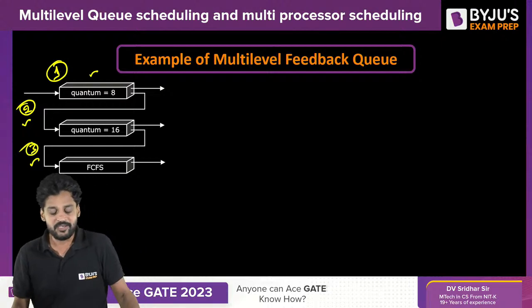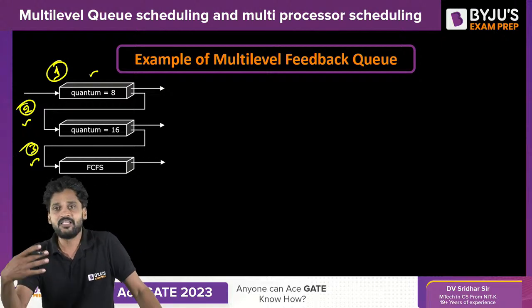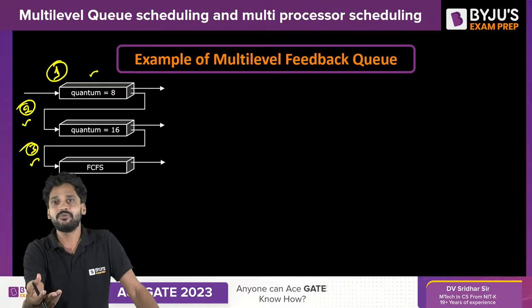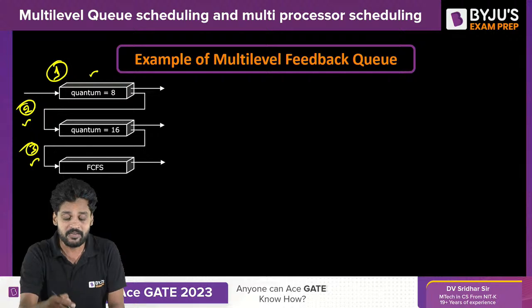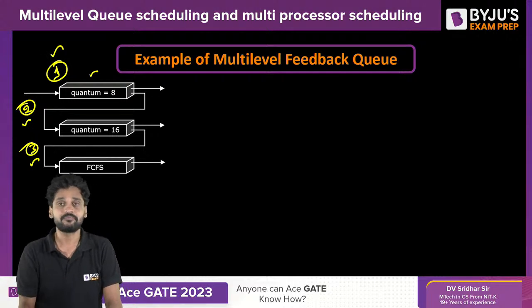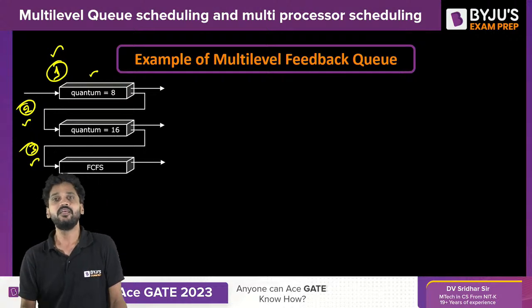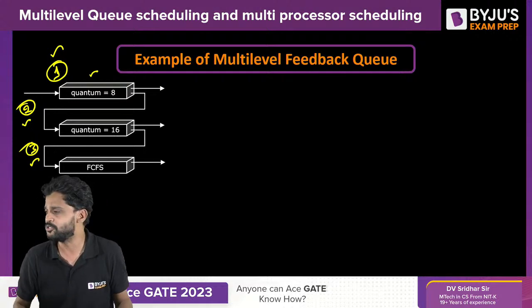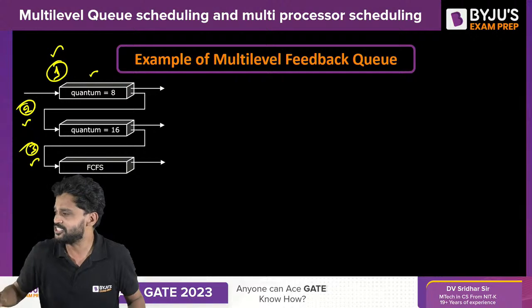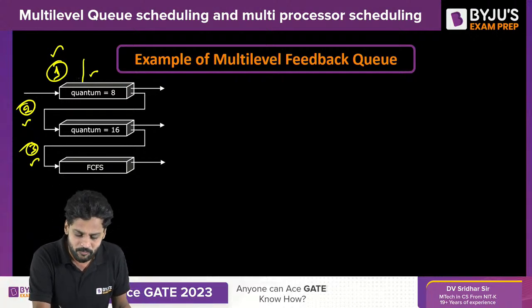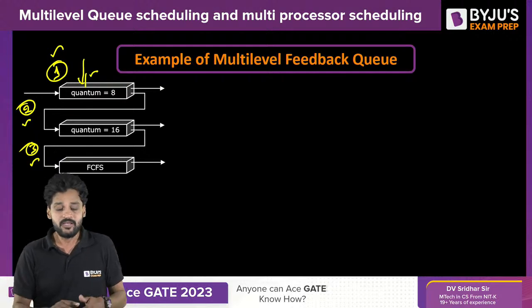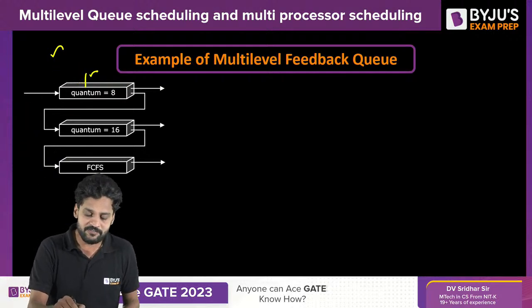The moment a process enters into the system, it will be assigned to the first queue, no matter which type you belong to. No matter who you are, Anu or Chitra or Chanchal or Krishna, you will be sent to the first queue. Let us analyze the first queue.